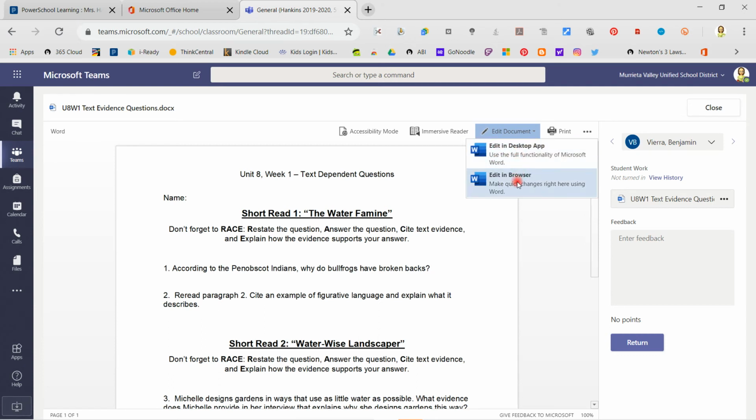And remember, you get free downloads, 5 per person who is enrolled in Murrieta Valley School District. So you can download the Word desktop app, or you can do the edit in browser that you can type in that as well. So another cool thing, Immersive Reader is a cool thing that will read for you.